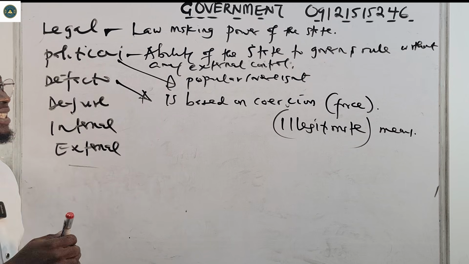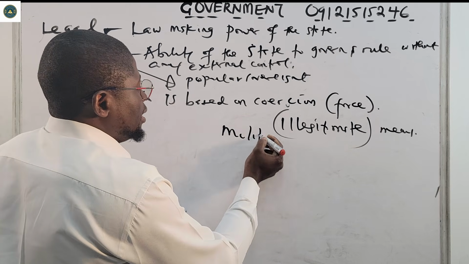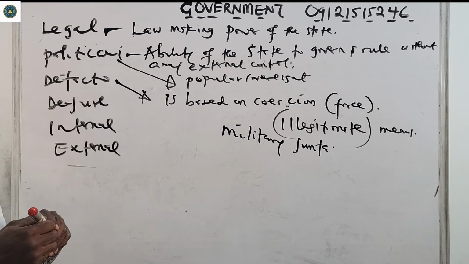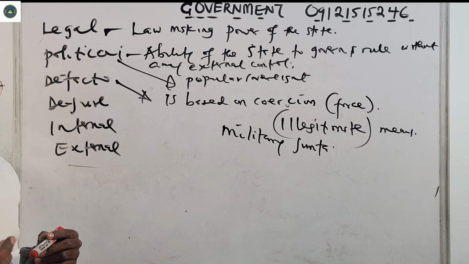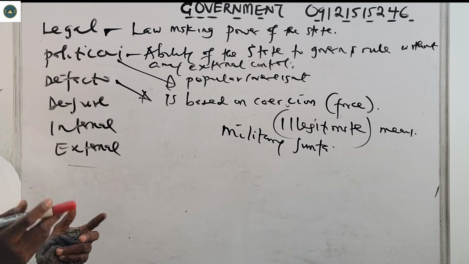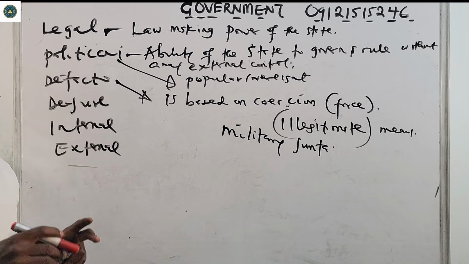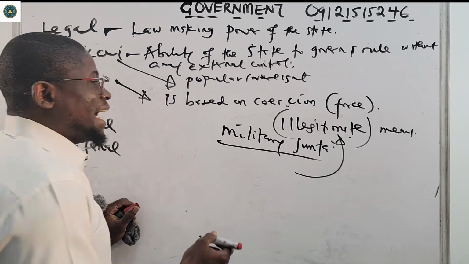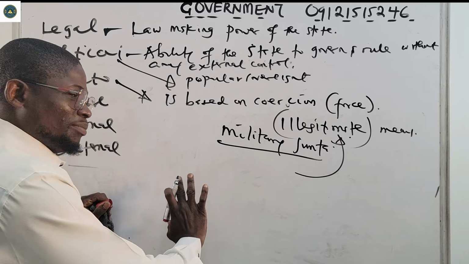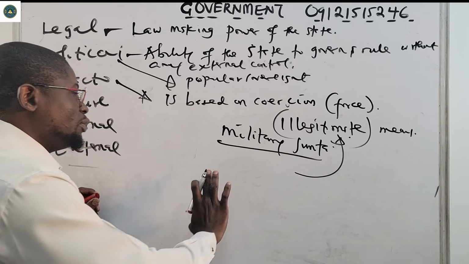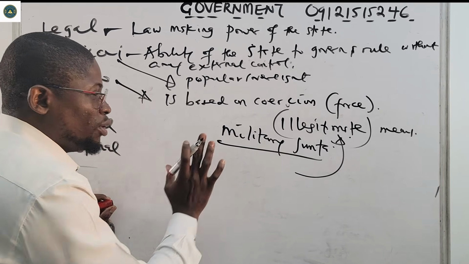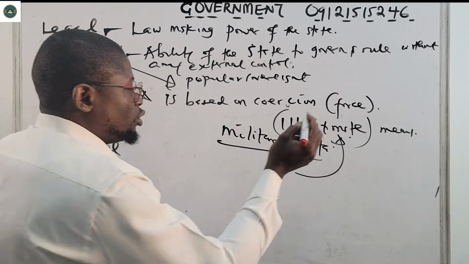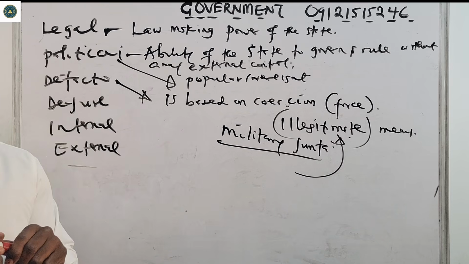An example is the military junta. That is an example of de facto sovereignty. Military junta is when the military officials take over the government from the normal leaders. They acquired this via illegitimate means. The people gave the leaders, the normal leaders, the authority, the mandate to rule over them. When the military come, they confiscate that authority and start ruling. So that is military junta.